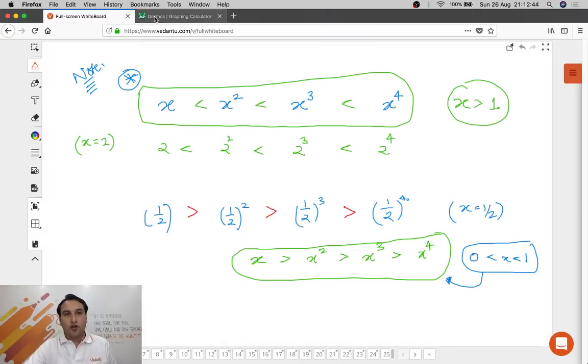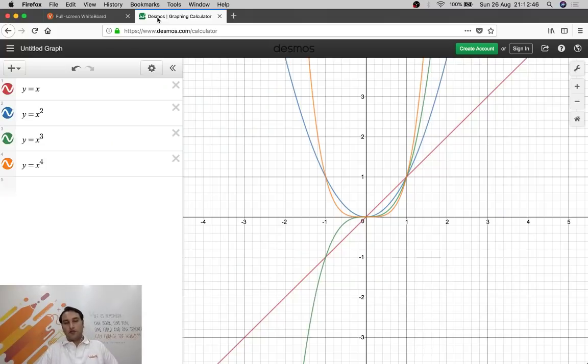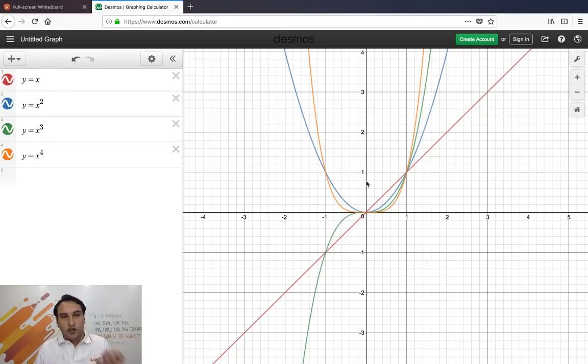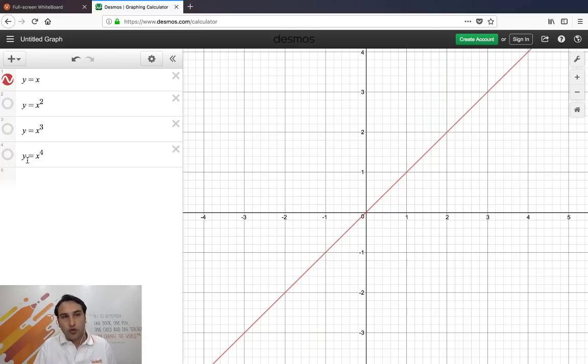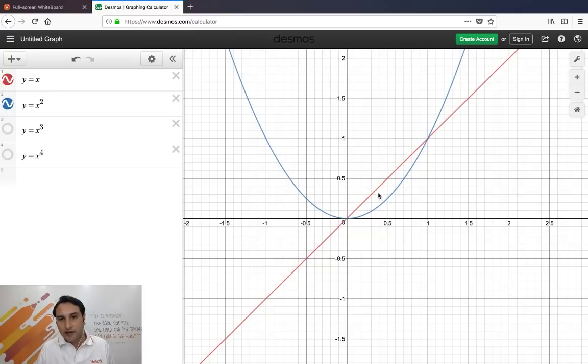Now, let us focus on the graph of these. Let's learn this through the graph as well. Look at this graph. Here I have plotted the graph of y equal to x. Straight line, all of you know. Y equal to x square is a parabolic graph, a quadratic graph. See carefully. Between 0 to 1, which graph is higher? Y equal to x is higher, or x has higher value than x square. But beyond 1, x square is higher than x.